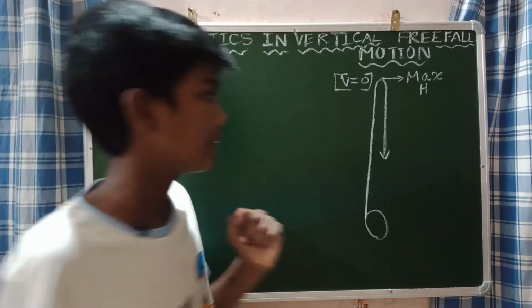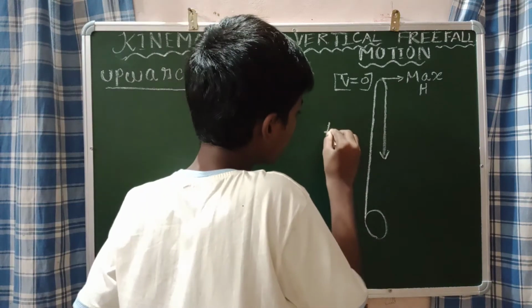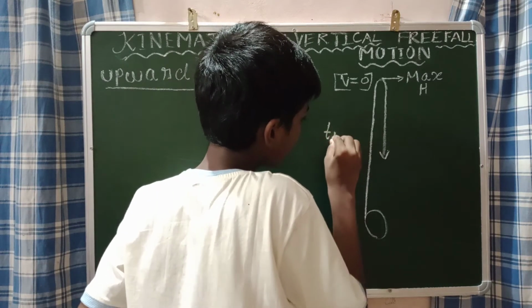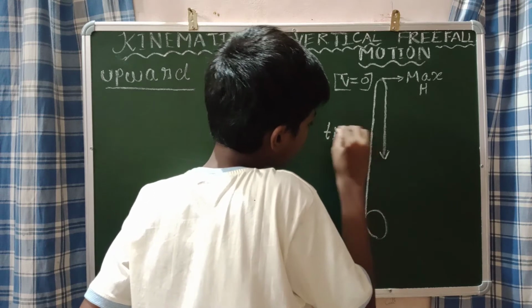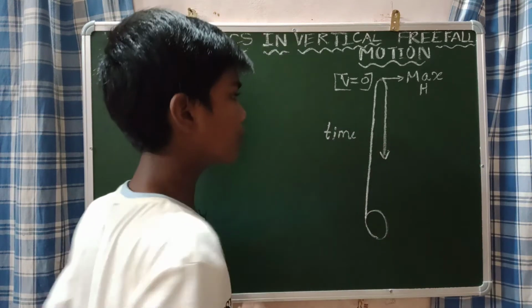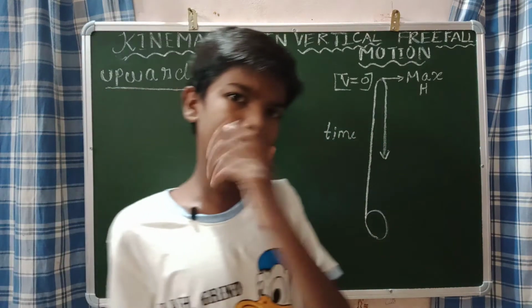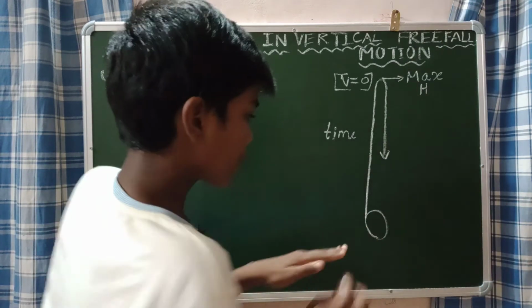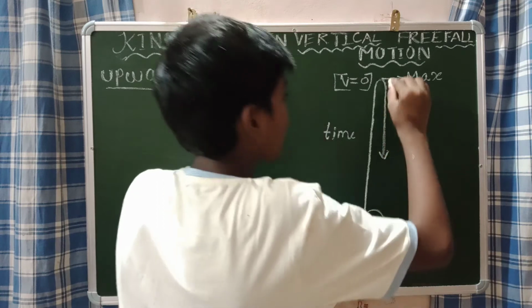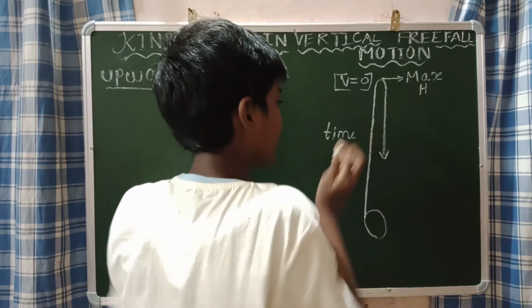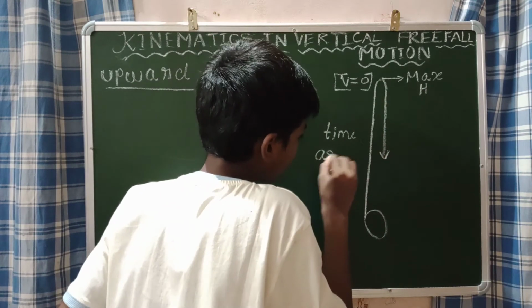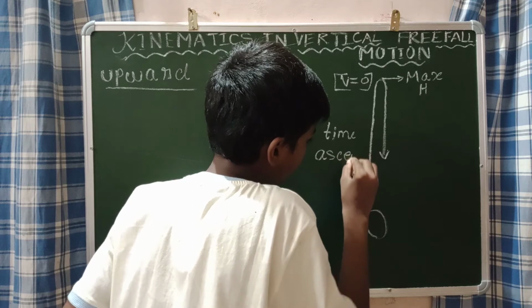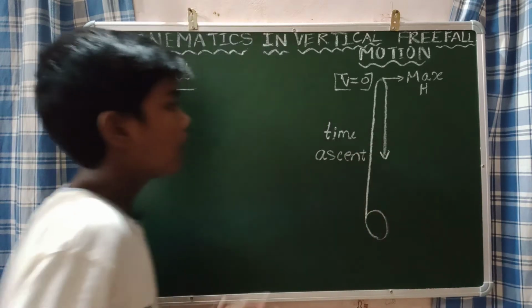Another property is that the time taken to go up is equal to the time taken to come down. From the initial position to the maximum height, the time taken is called the time of ascent.